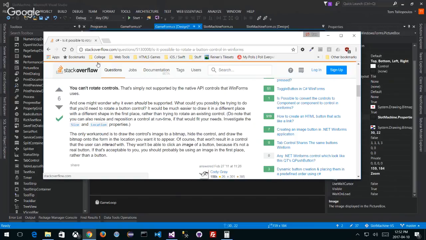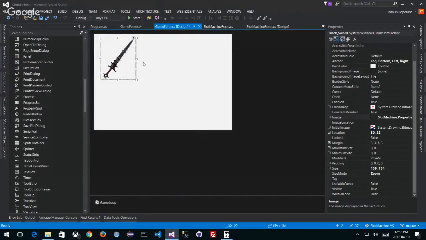So again, with Windows Forms, can I do simple movements around the screen? Absolutely, every frame. But some of the controls that I have aren't really usable. I'd have to animate it all, which is crazy hard work, to make a game with Windows Forms. And by the way, you probably won't want to do it that way anyway, but just in case you're wondering: moving a control around, no problem. Rotating a control, that would be a problem. Now I can move around any control I want. I can move around labels, I can move around picture boxes like this, whatever I want. I can move them around, but I can't do anything else.